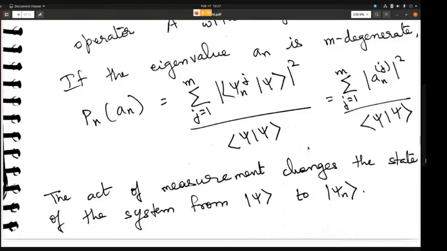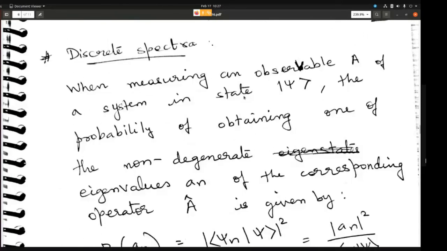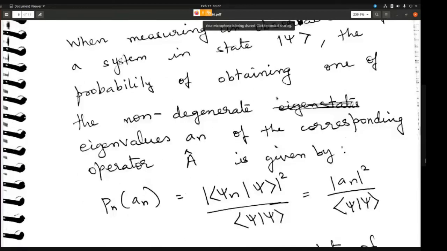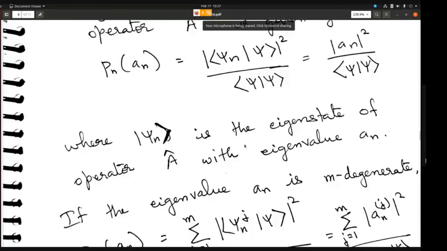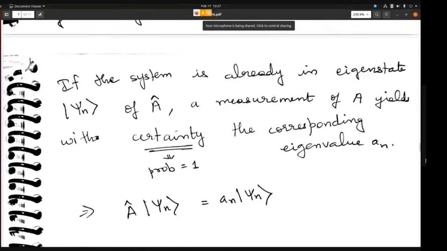In tomorrow's class we will do some problems, and then this entire concept will be more clear. Like, what do you mean by probability? The probability of getting a certain eigenvalue, what does it mean? When we do a problem, you will see it.